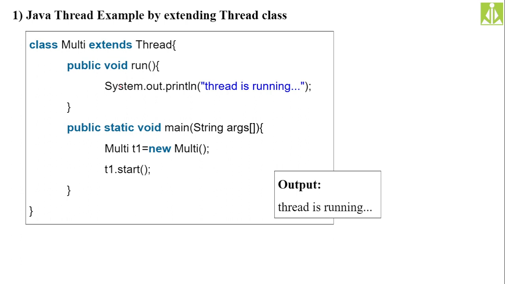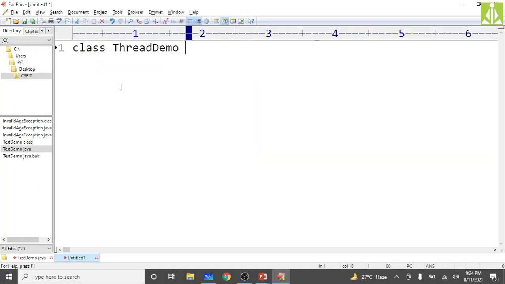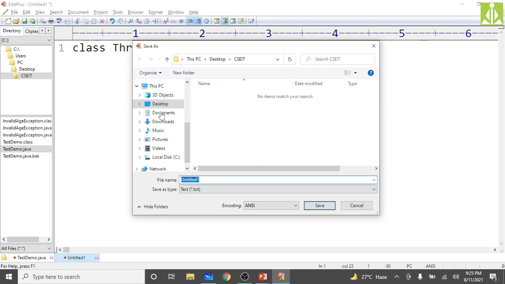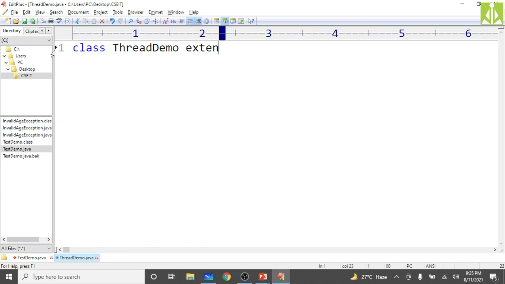First of all, save, so that we will get the color coding. As our public class name is ThreadDemo, I have to save my program also with ThreadDemo.java. Hit enter, the program got saved. So I'm getting the color coding now. Class ThreadDemo extends Thread. It is a predefined class, so we are getting red color over there.